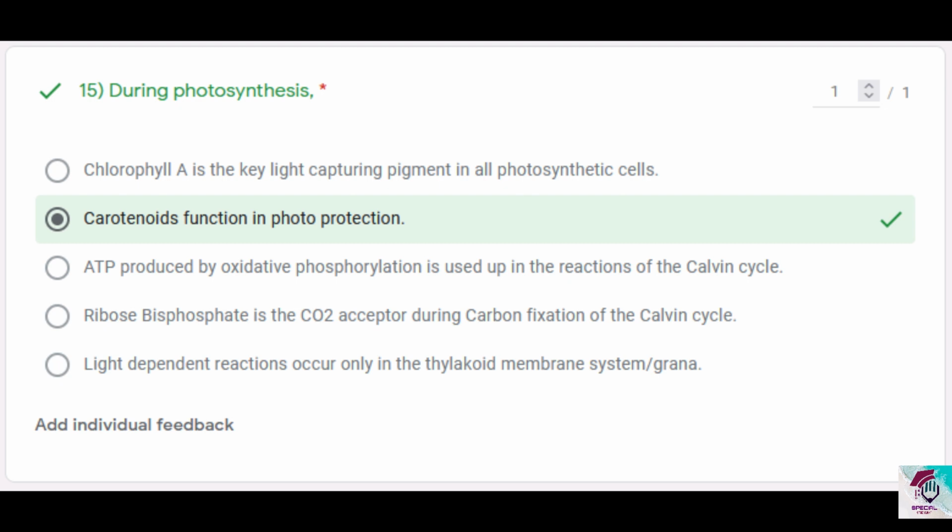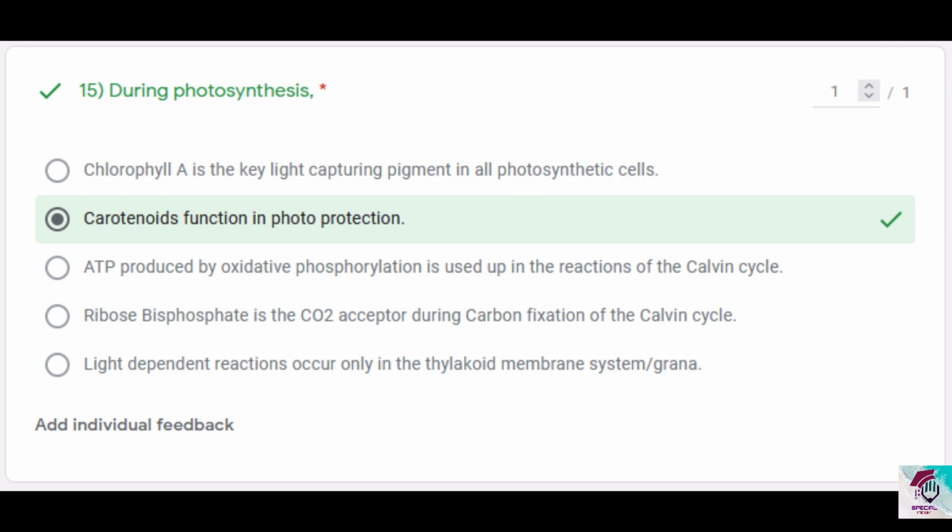Okay, and photophosphorylation occurs during the linear electron flow, when electrons move from the primary electron acceptor of PS2 to the low energy state, special pair of chlorophyll A in PS1. Option 4, ribose bisphosphate is the carbon dioxide acceptor during carbon fixation of the Calvin cycle. I said read the question carefully. It is not ribose bisphosphate, it's ribulose bisphosphate. Ribose bisphosphate is an even more complex compound, so therefore this answer is also incorrect. It is ribulose bisphosphate which is the carbon dioxide acceptor during carbon fixation.